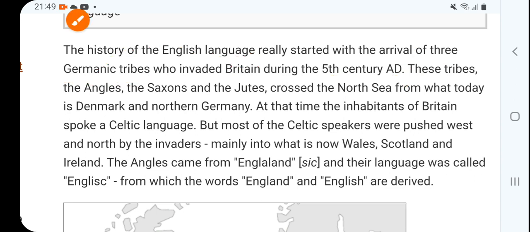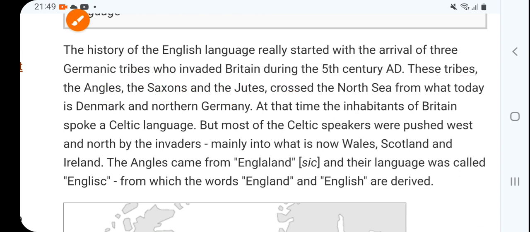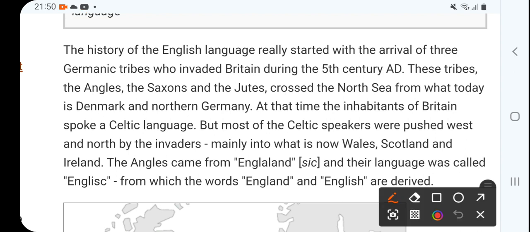These three tribes are Angles, Saxons, and Jutes. Please take care. These were the Germanic tribes, Angles, Saxons, and Jutes, who crossed the North Sea from what today is Denmark and northern Germany.